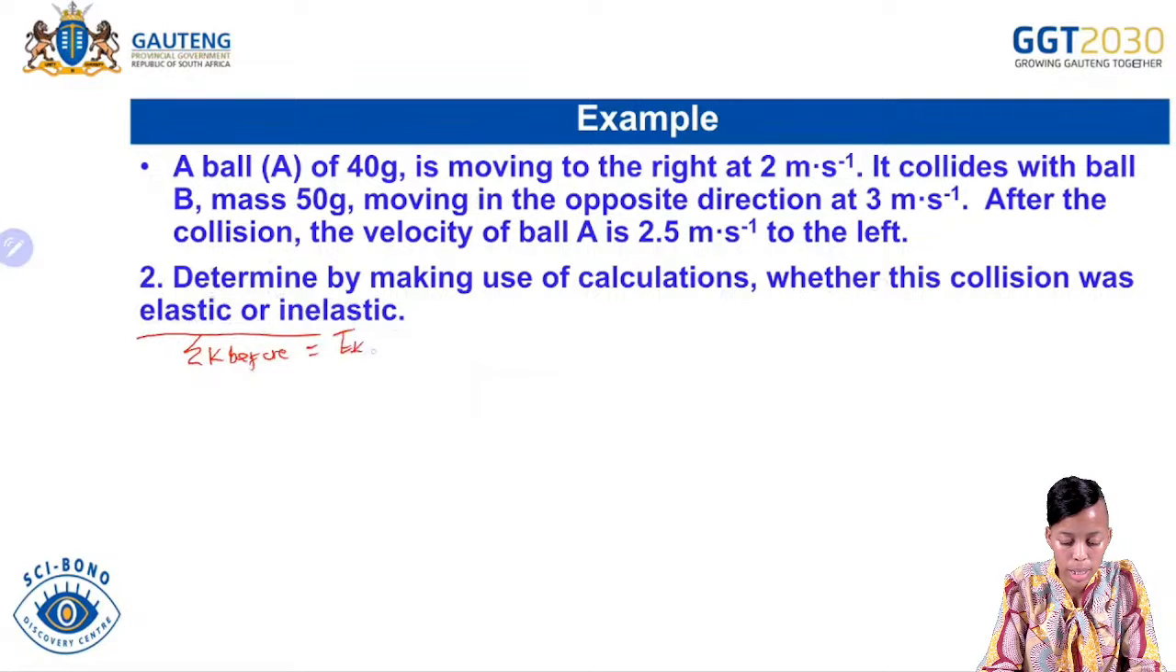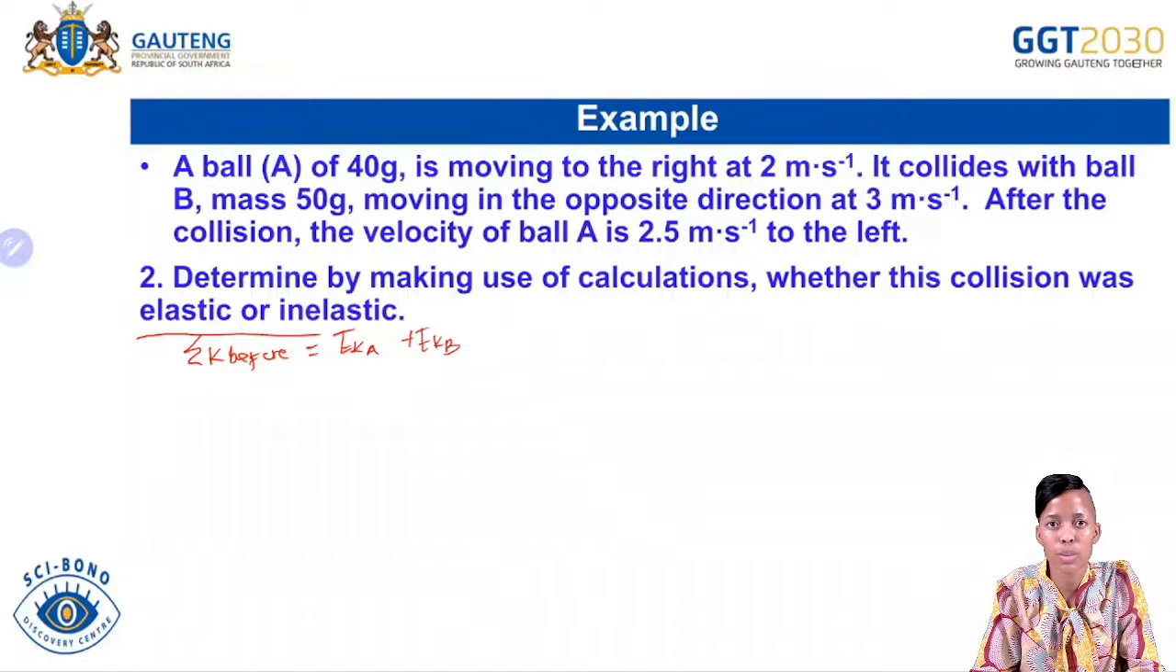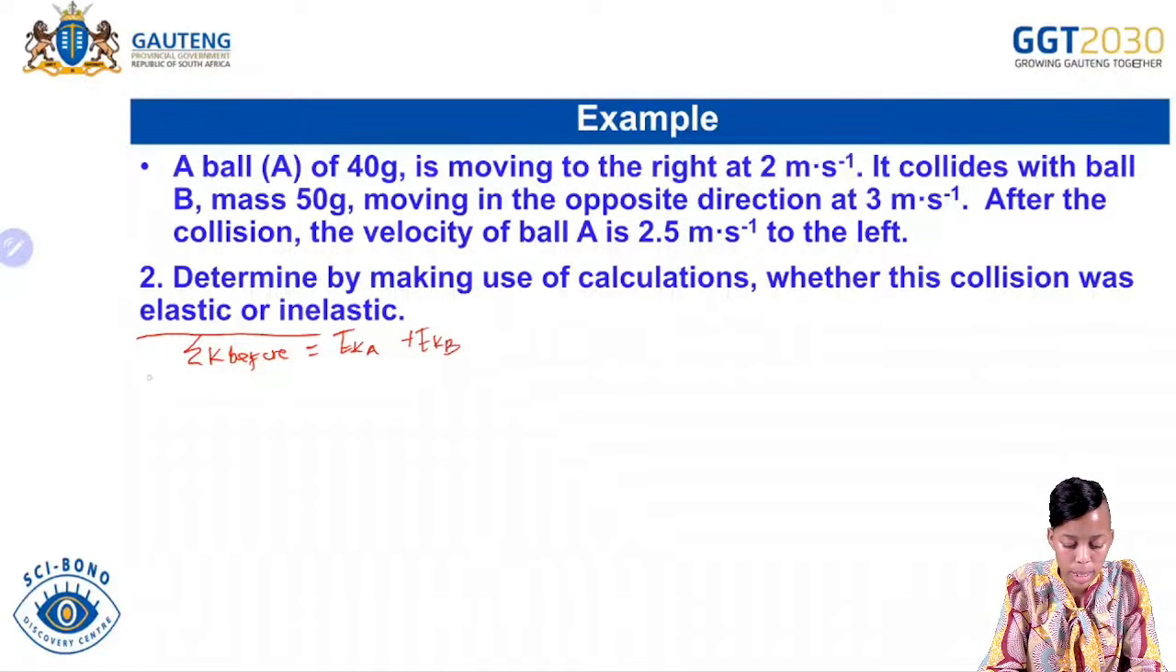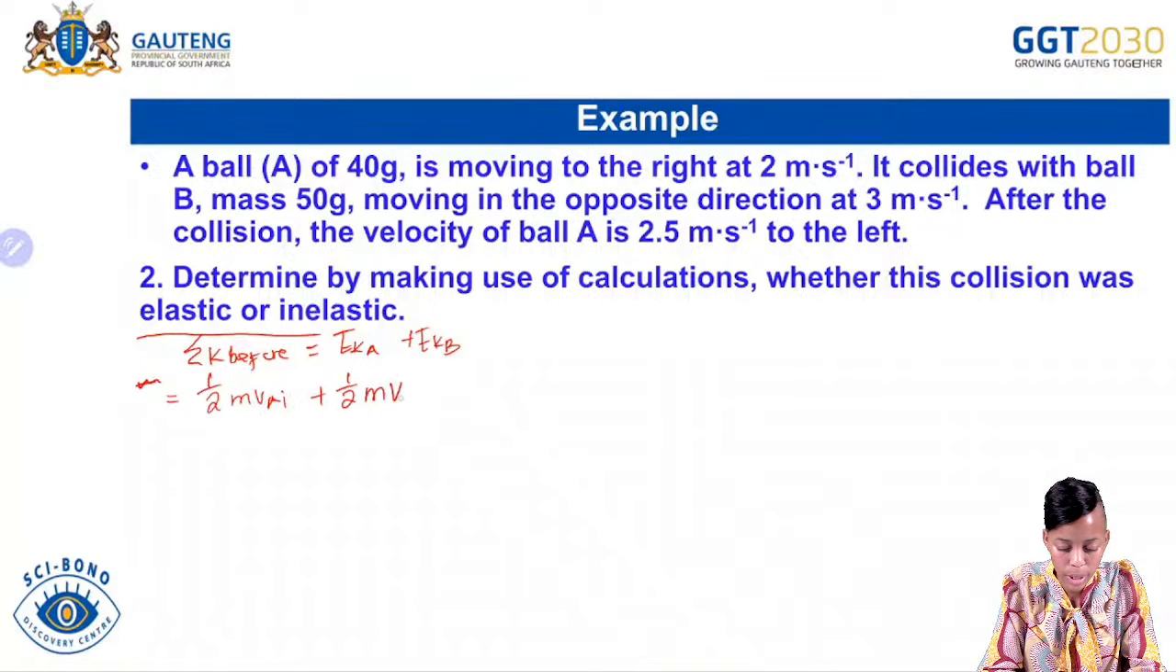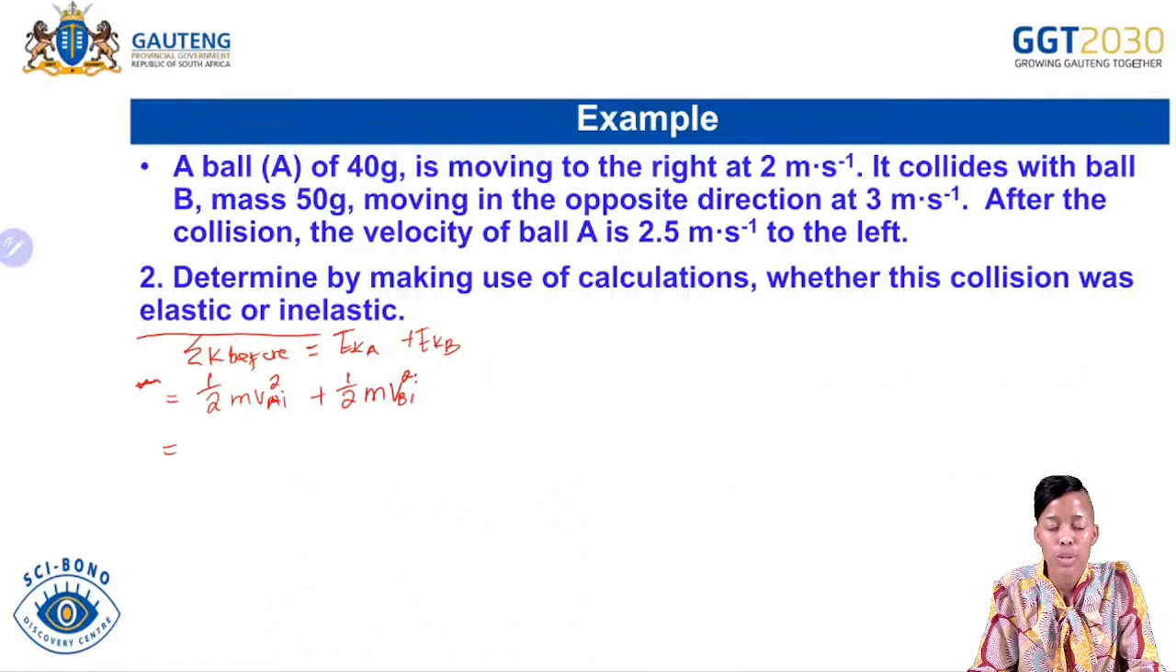Okay, so the sum of the kinetic energy before is equal to EK of A plus the EK of B. So let me just write it here. The EK of A would be equal to half m v_i of A squared plus half m v_i of B squared. Okay, so from there, what is it that we need according to the formula?